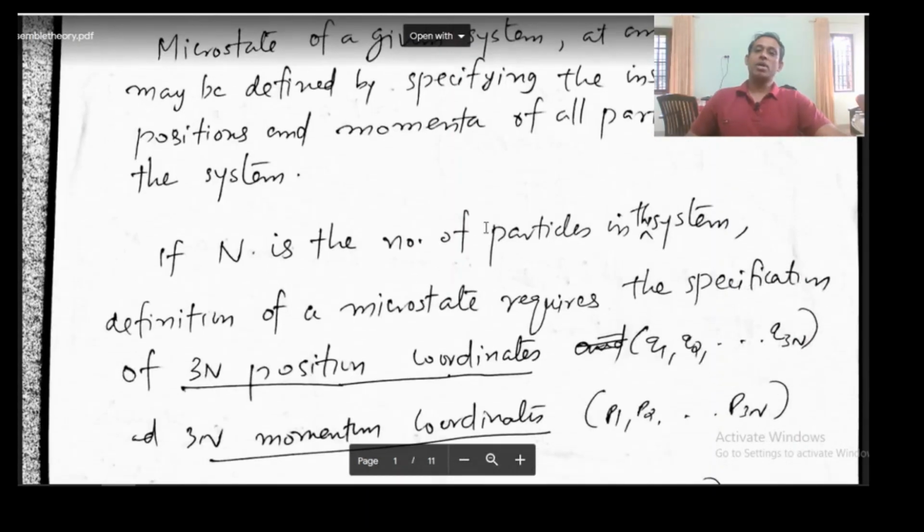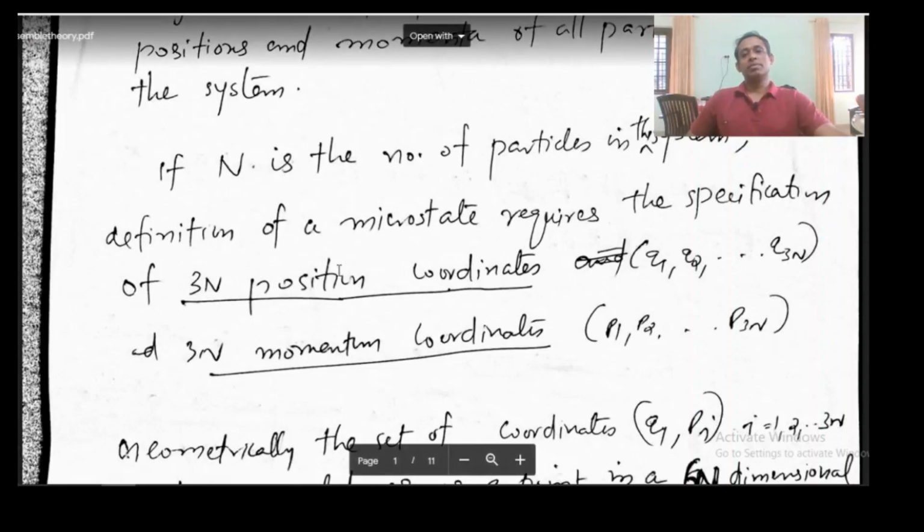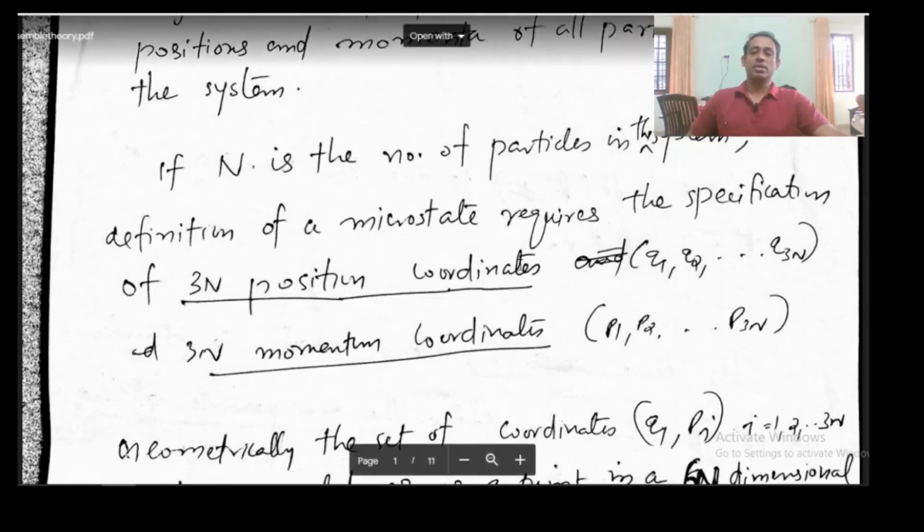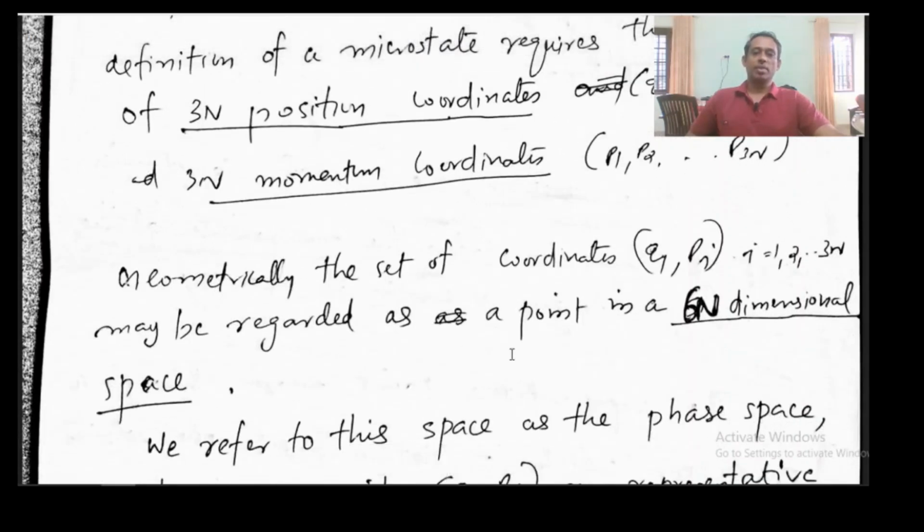And if there are capital N particles, the specification of microstate requires specification of 3N position coordinates, q1, q2, q3, up to q3N, and 3N momentum coordinates, p1, p2, p3, up to p3N. So a single particle has 3 position coordinates, and since there are capital N particles, we have 3N position coordinates, q1 to q3N, and 3N momentum coordinates, p1 to p3N.